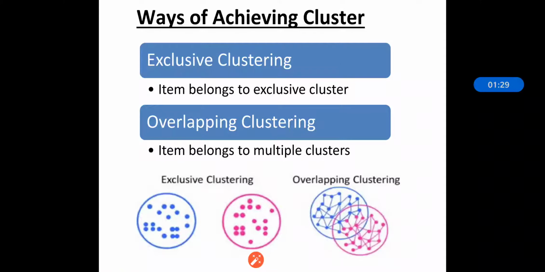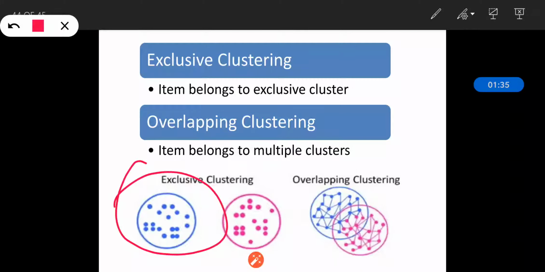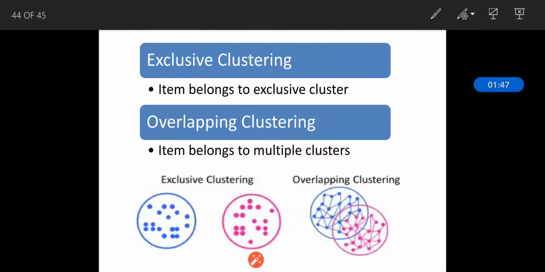These are data points that are dedicated exclusively to this, and these are the data points that are dedicated to this only, and that's why it is called exclusive clustering. The next one is the overlapping clustering.